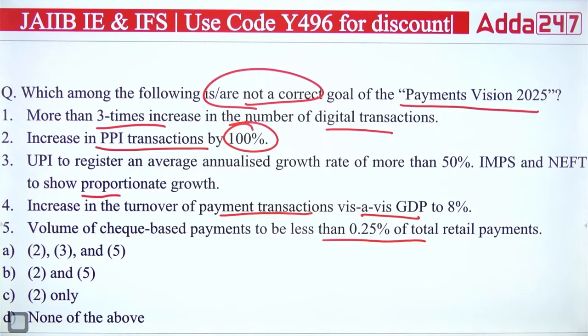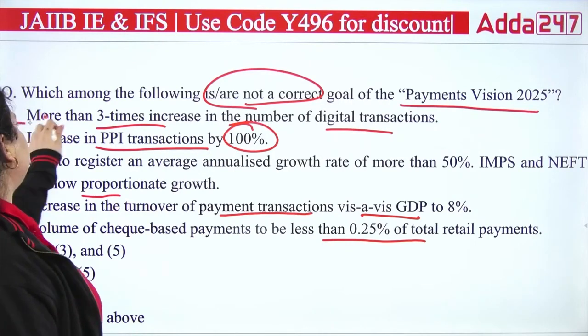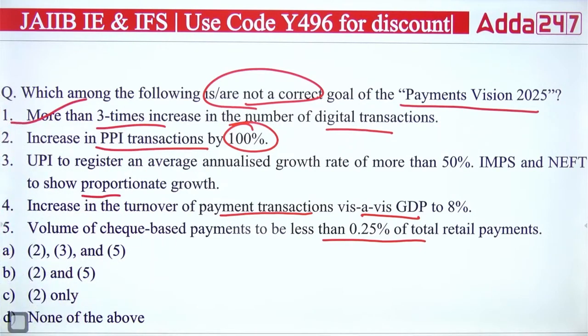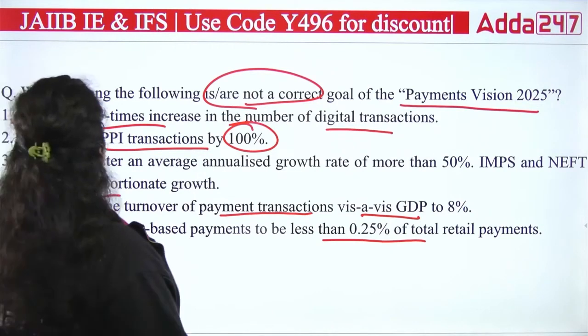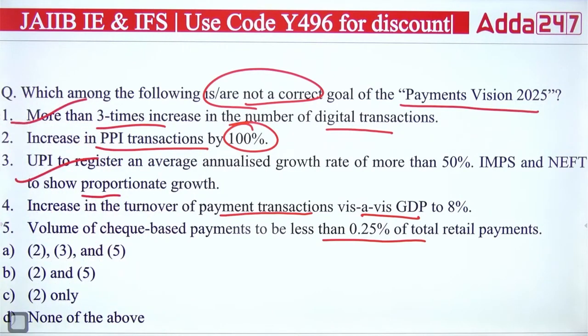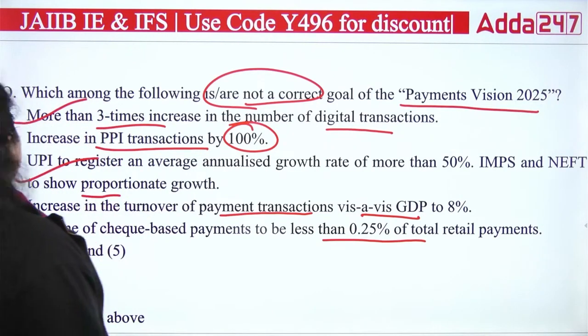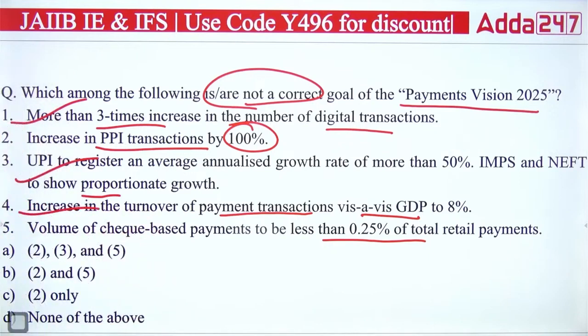Let me know which of the following is correct here. A, B, C or D. So, not a goal. The first is a goal, that we want more than 3 times increase in the number of digital transactions. Third is correct, UPI to register an average annualized growth rate of more than 50%. Fourth is also correct, we want to increase the turnover of payment transactions.